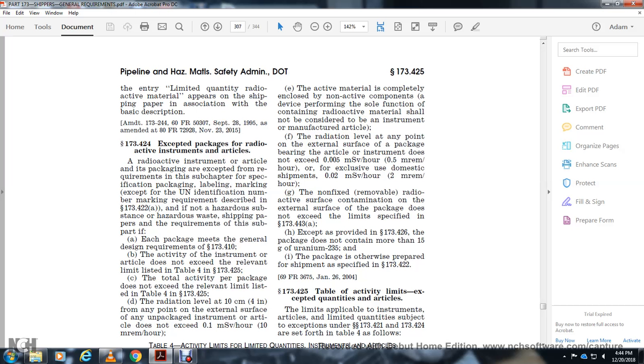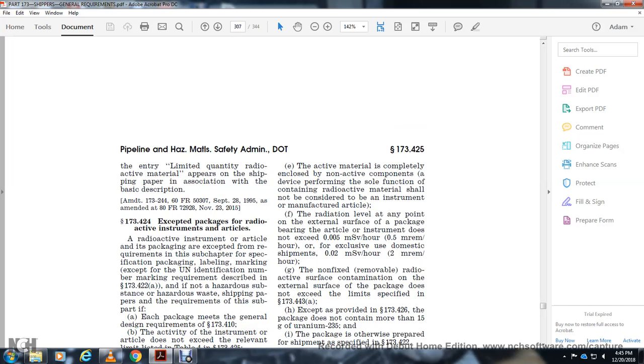If each of the package in general with the design requirements 173.410, with the activity instrument with the activity during the activity relevant and limited to least listed table 4 173.425, total activity per package design. See the relevant limited list for the table 4 with 173.425. Note the radiation level of 10 centimeter from the point external for the unpackaged instrument. The article for the design seed for 1 millisievert per hour.